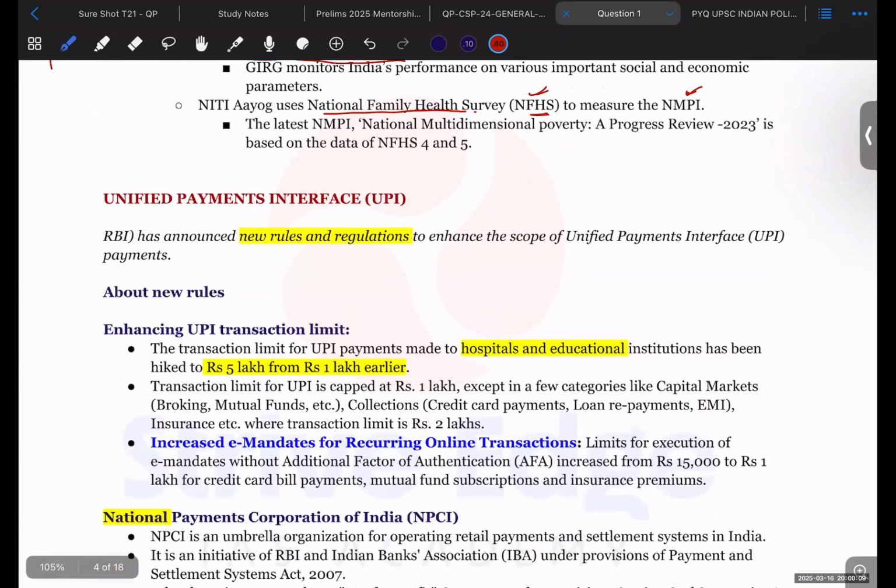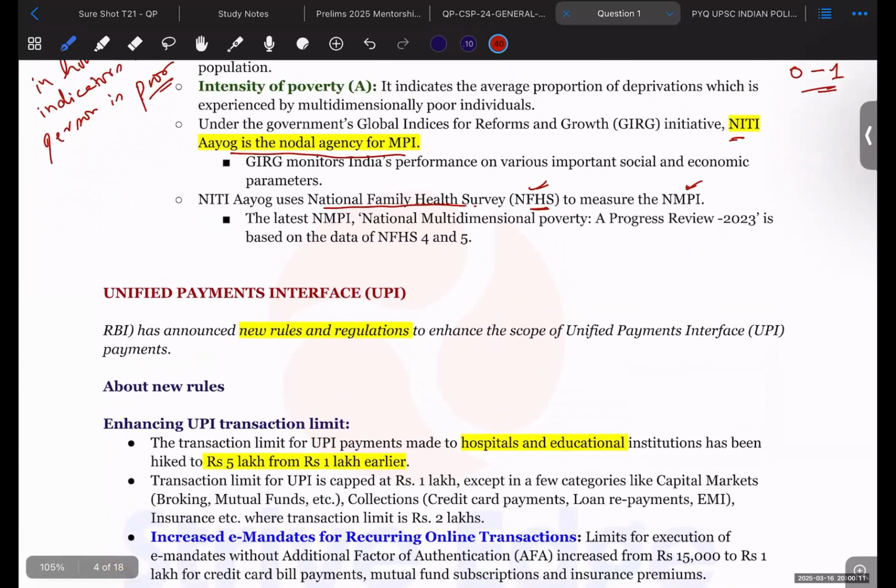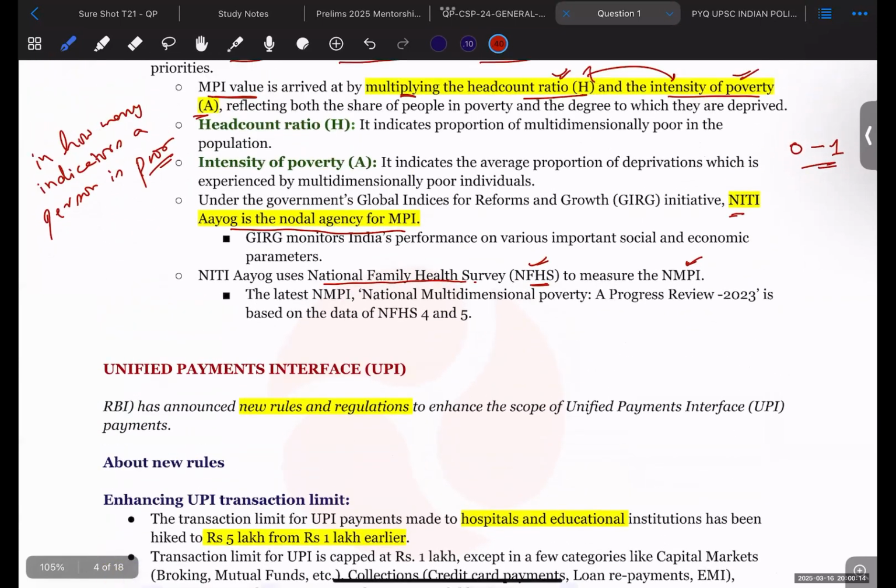Is there any confusion in this to any student? Multidimensional poverty index. Anyone, if there is any issue?